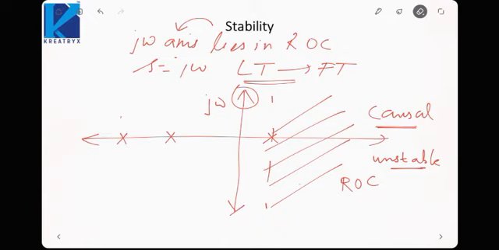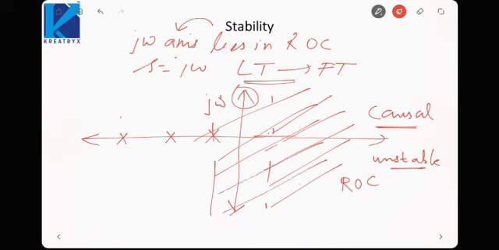Now let us shift this pole into the left half plane. Okay. Let me say that this pole lies somewhere around here. So this ROC would be this region. Okay. Now the j omega axis is included in the ROC. So this is causal plus stable.